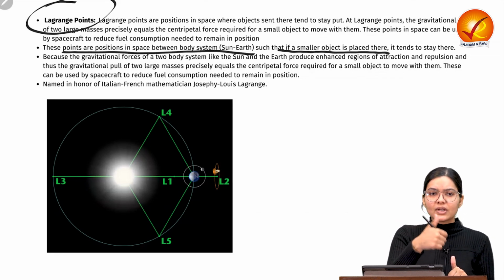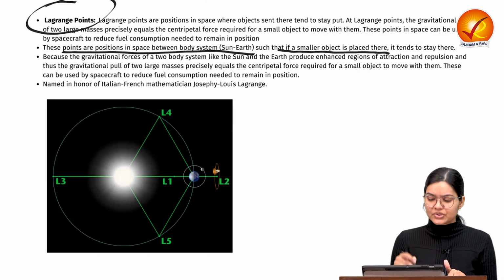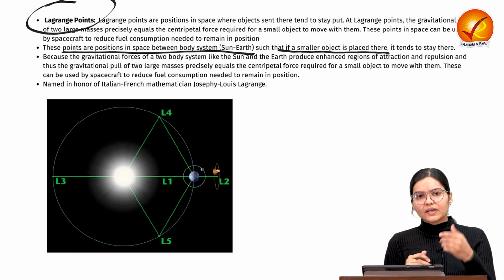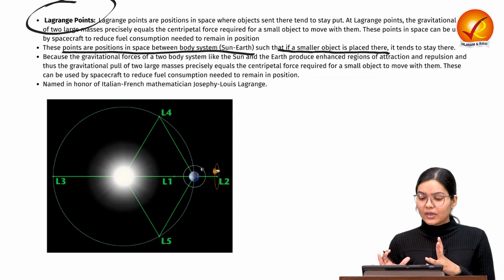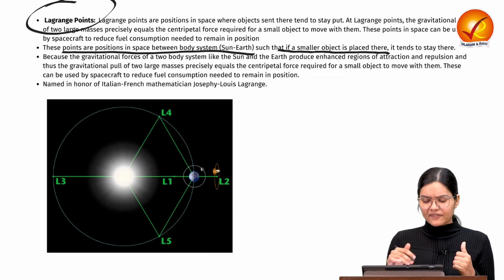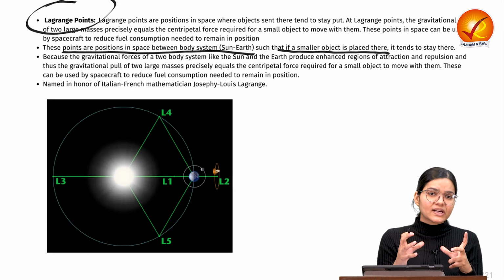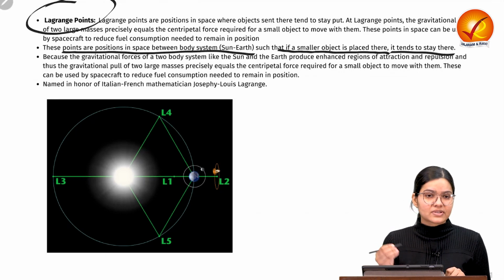Right now we have positioned our Aditya L1 mission at the L1 point. There are 5 Lagrange points between Earth and Sun, and we are going to see them.